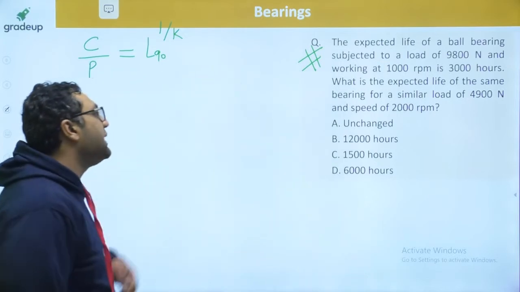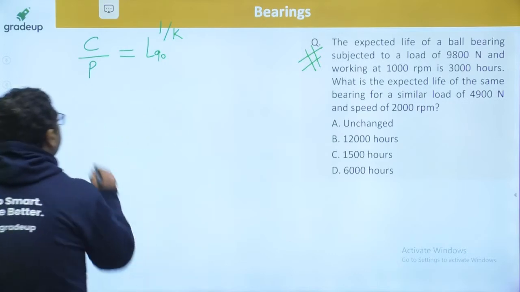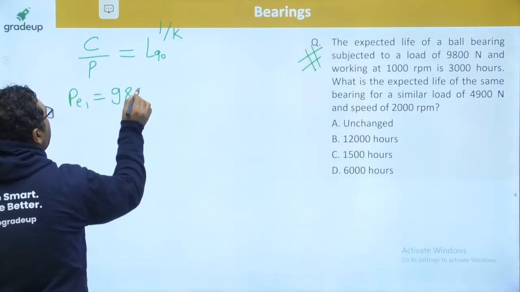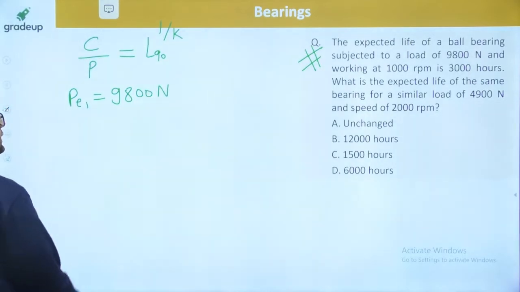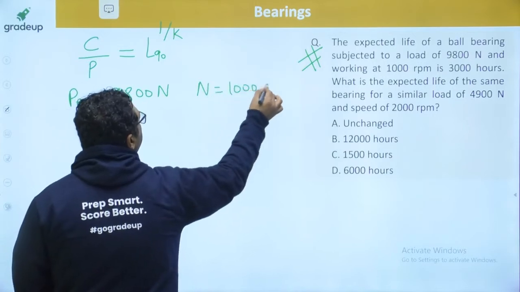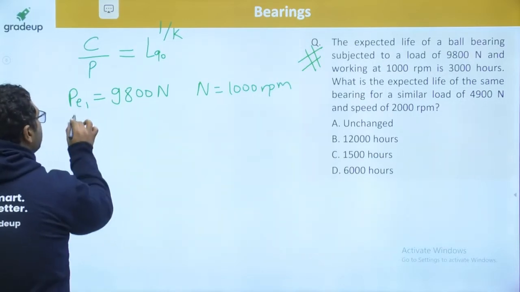So this question is: the expected life of a ball bearing subjected to a load of 9800 Newton, so P1 is nothing but 9800 Newtons, and working at 1000 RPM, is 3000 hours.